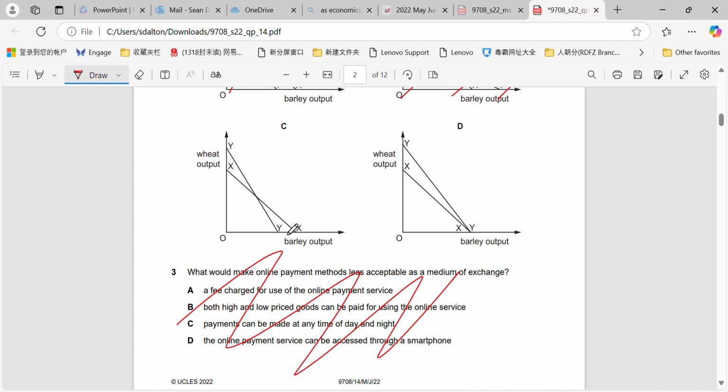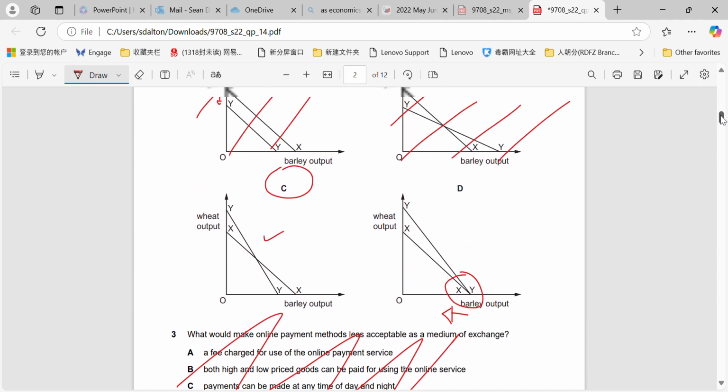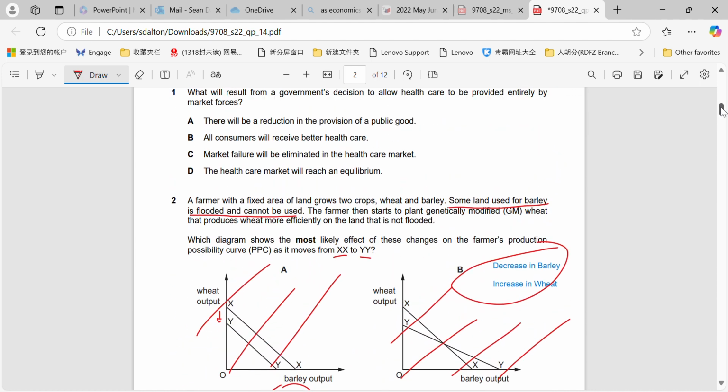For C, decrease in barley, increase in wheat. So that should be our answer. And for D, increase in wheat, but barley stays the same. Yet we're told that barley would have to decrease because there's some land they can no longer use. So how could their ability to produce the same amount of barley be the same if they're using less land?